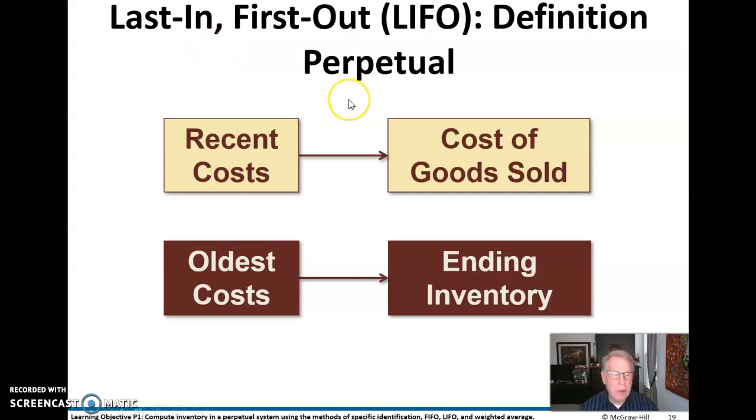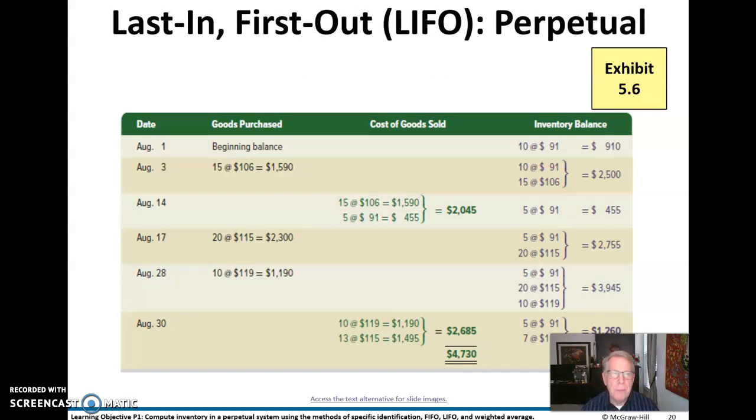Hi everybody, and welcome back to video 2 in chapter 5. Here, when we left off, we were looking at LIFO under perpetual inventory conditions. And here we have our recent costs are now going to be in cost of goods sold. And our oldest costs are going to remain in ending inventory. So let's see how that looks.